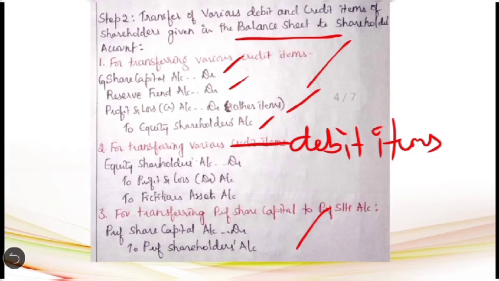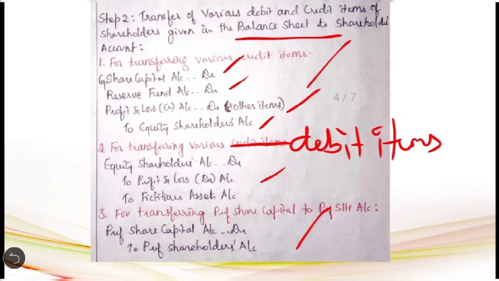Then the third entry under the second step has to be passed for transferring various debit items belonging to the equity shareholders. Debit items are like fictitious assets. On the asset side, we find miscellaneous expenditure which is not written off. Sometimes they will give you discount on issue of debentures, discount on issue of shares, profit and loss account debit balance, which represents accumulated losses. Those are the losses which the equity shareholders have to bear. So they represent the debit balance. Now when you transfer that, you have to give credit to those items.